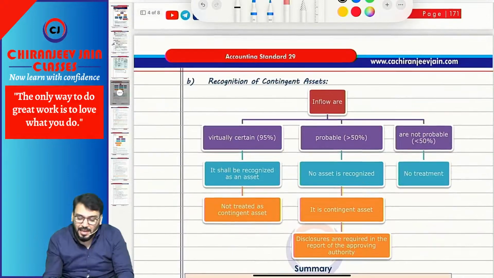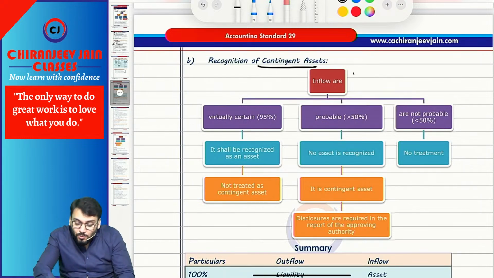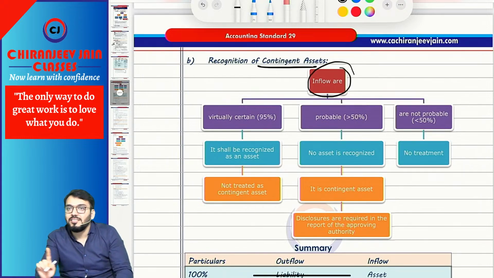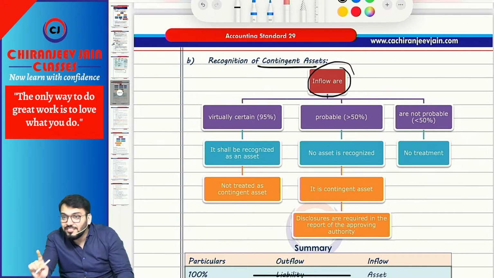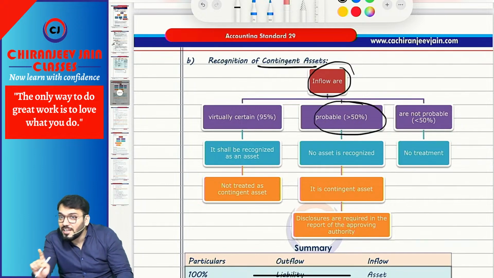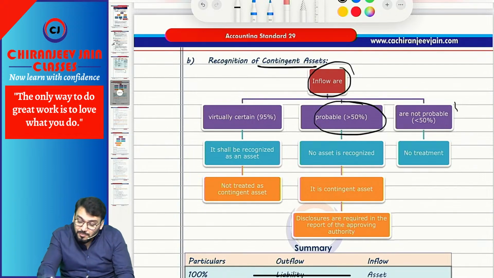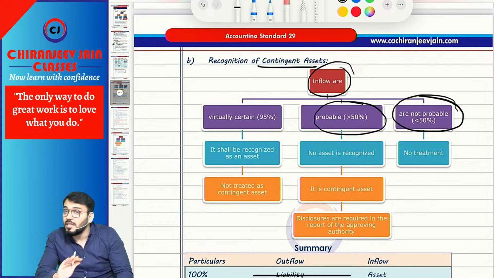Correct. Now, as far as the accounting treatment is concerned, AS 29 says that if inflow is virtually certain, then it is not a contingent asset. It is an asset. Recognize such an asset in the books of account. But if inflow is probable, then it is not an asset. It is a contingent asset. Do not recognize a contingent asset. Only disclose it in the report of the approving authority. But if inflow is not probable, then no treatment.